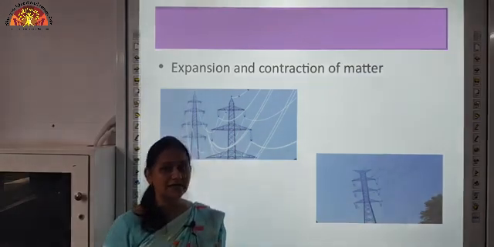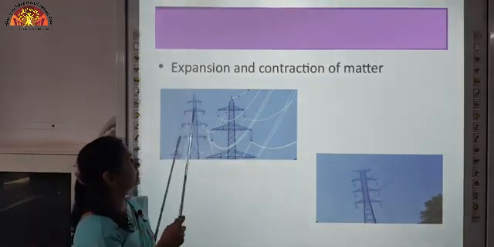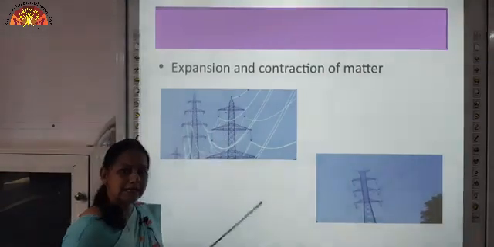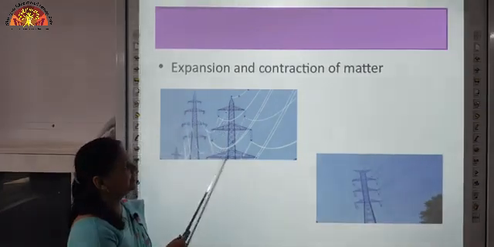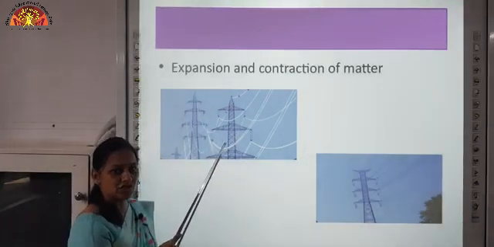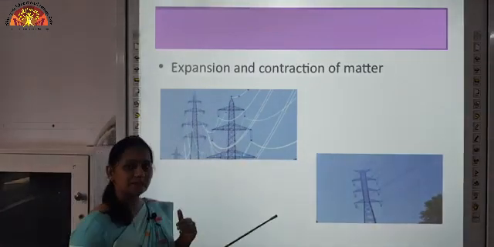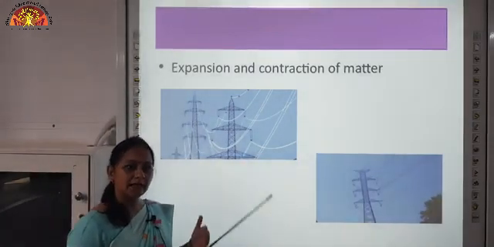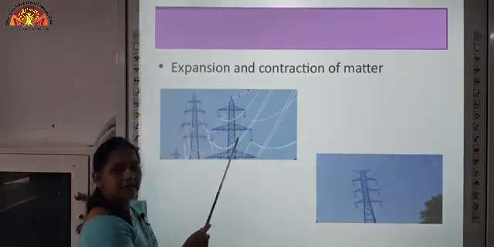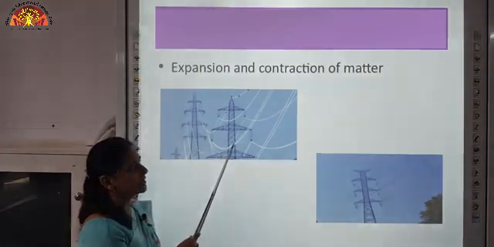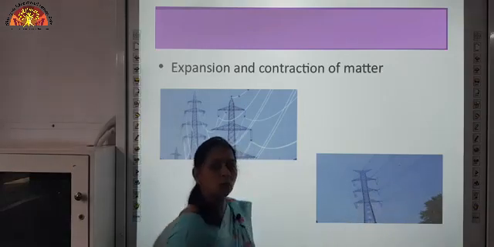Again, you must have seen sometimes the wires between the poles. The wires between the poles in summer season they'll hang loose. Again, this is because of expansion. Due to the heat of the summer season, these wires expand a bit, means they increase in size. So when they increase in size, they hang loose in summer season. Opposite to this, they are tight in the winter season.